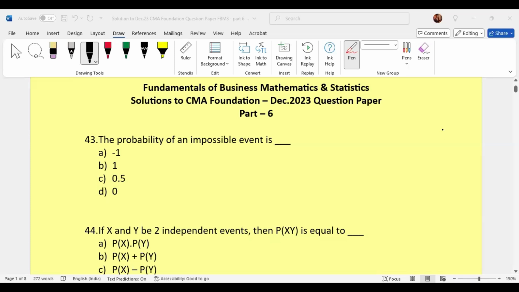Hello everyone. This is in continuation to solving of December 23 question paper of CMA Foundation. Subject is Business Mathematics and Statistics. This is part 6. 43rd question.